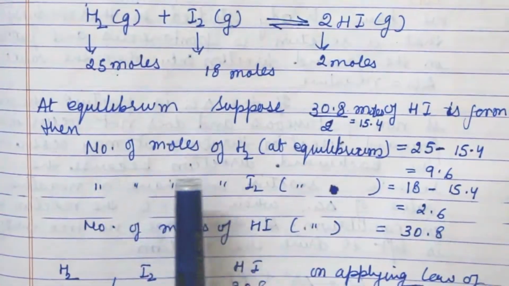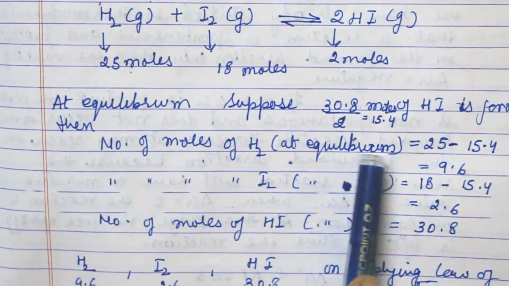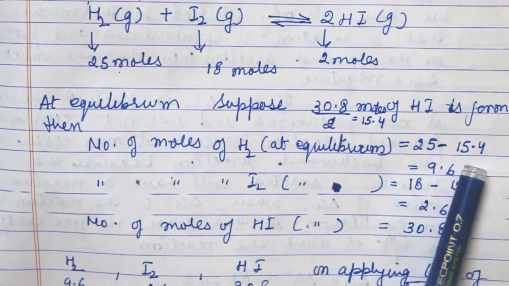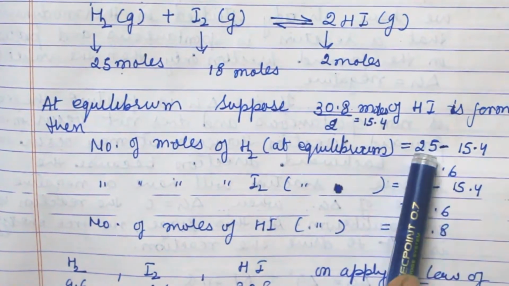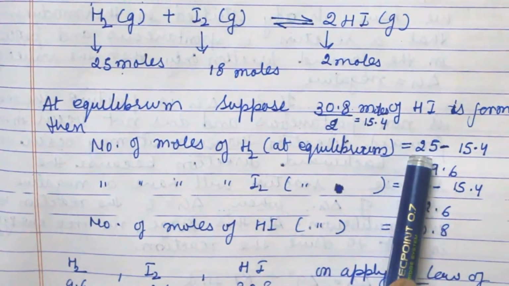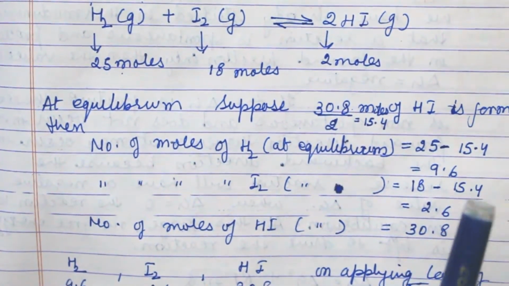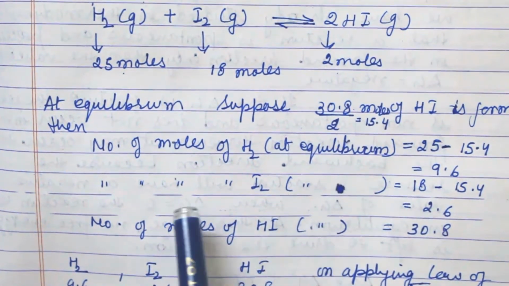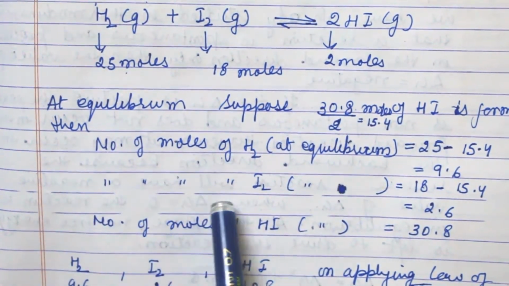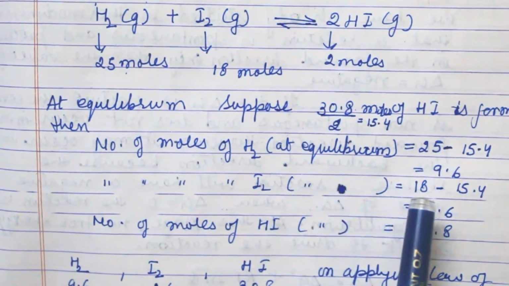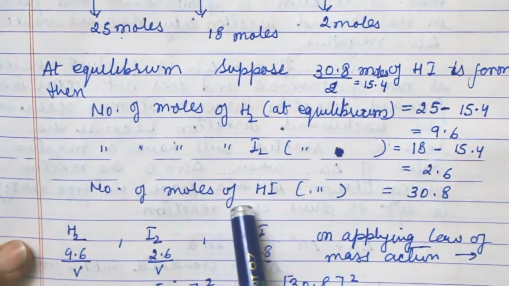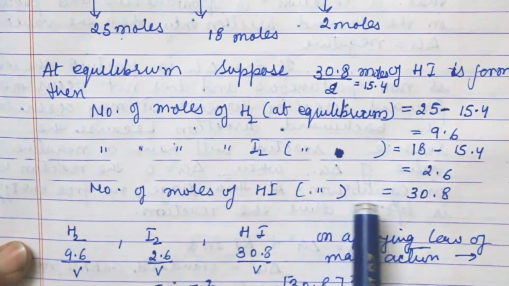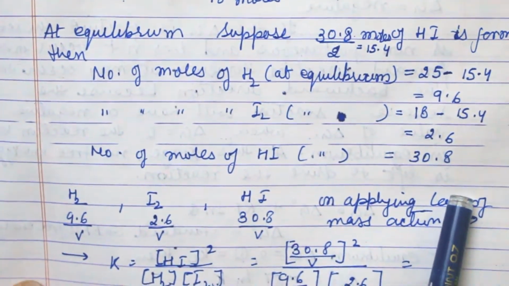Now the number of moles of H2 at equilibrium is 25 minus 15.4, which gives 9.6. Likewise, the number of moles of I2 at equilibrium is 18 minus 15.4, which gives 2.6. Number of moles of HI at equilibrium is 30.8, as we know earlier.